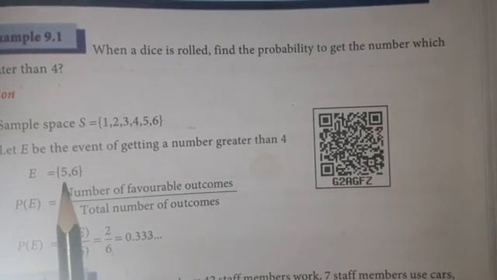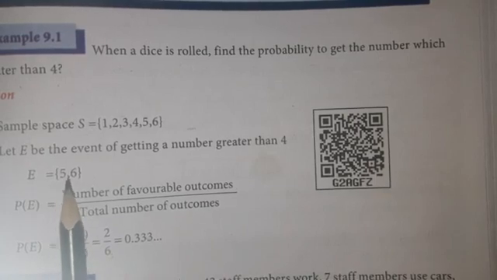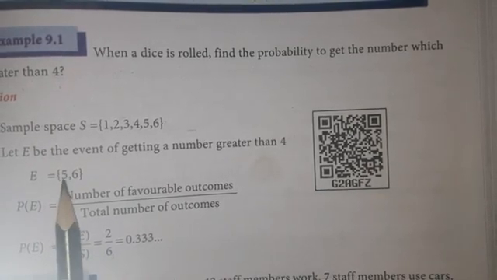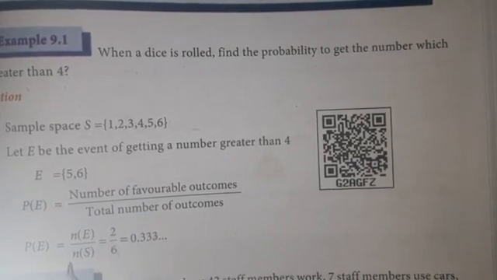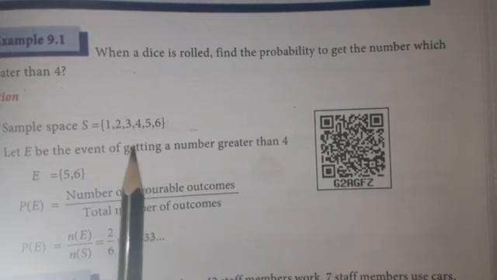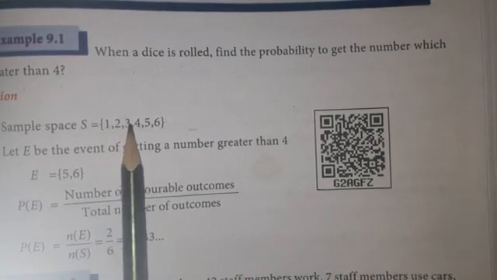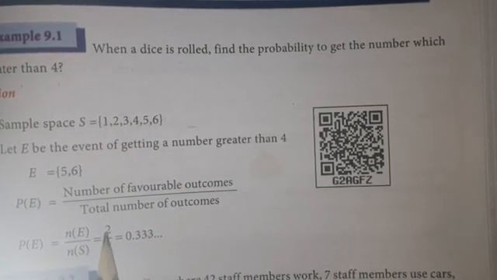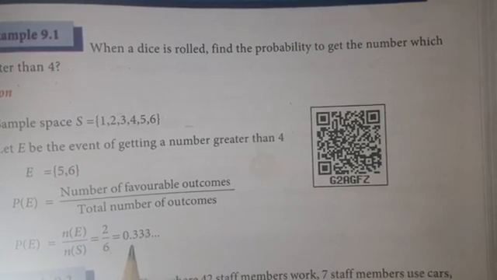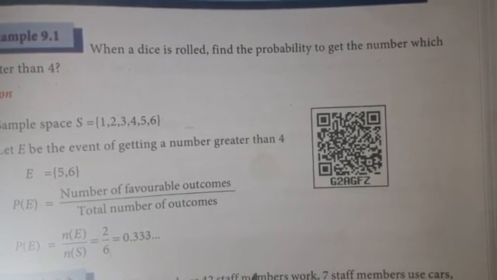n(E) means the event. Greater than 4 is 5, 6. How many numbers are you getting? 1, 2. So here it is 2 divided by n(S). Total is how much? Here it is 1, 2, 3, 4, 5, 6. So I have written here it is 6. 2 divided by 6. When you divide, you will get 0.333, etc.